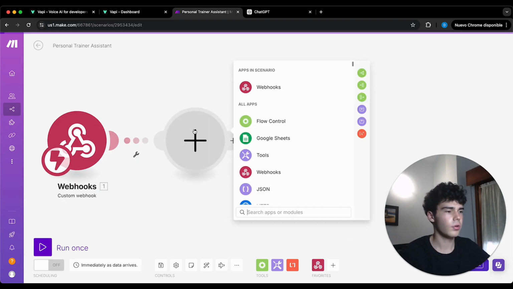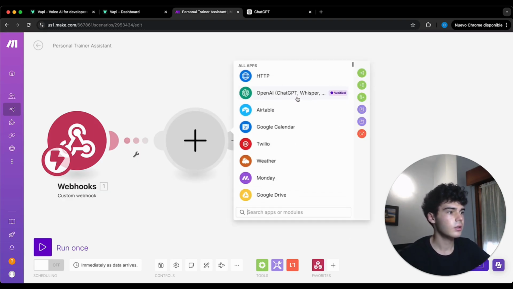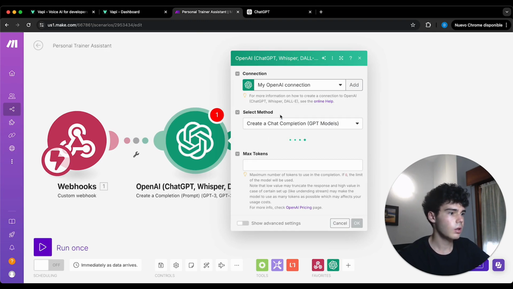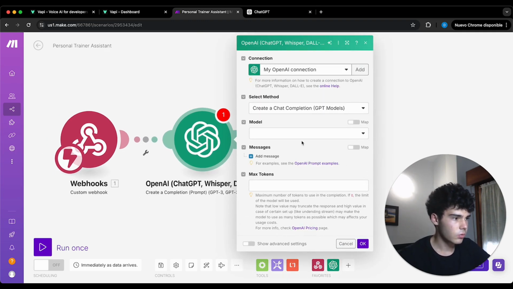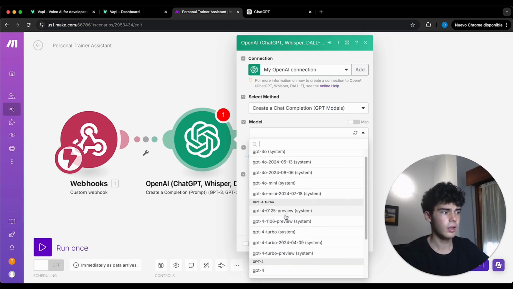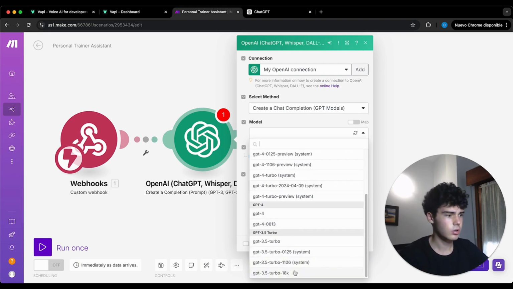So next we're going to insert an OpenAI ChatGPT module, and here we're going to use the model. I always recommend using GPT 3.5 because if not, the cost is really high. I mean, when I have used GPT-4, it has burned all my tokens. So let's go with this one.